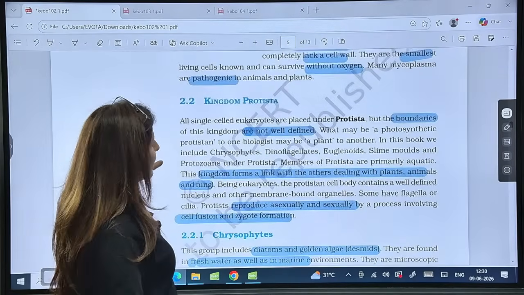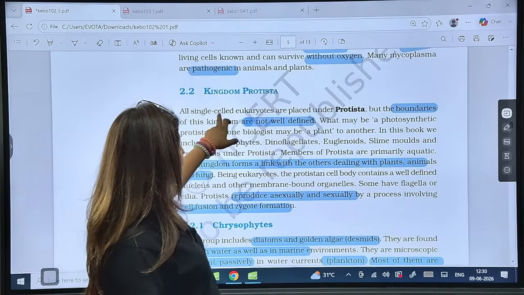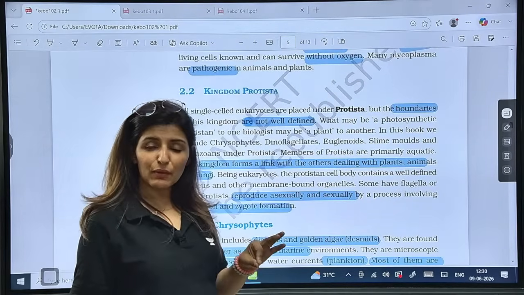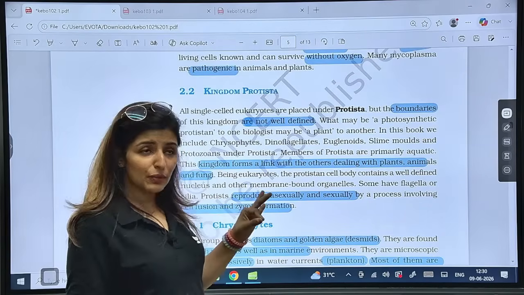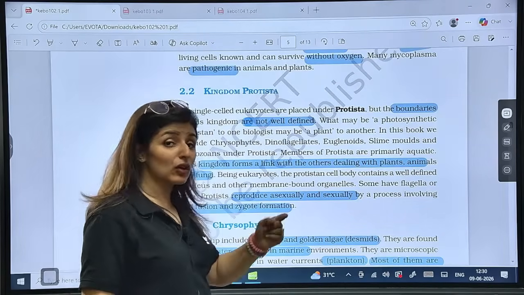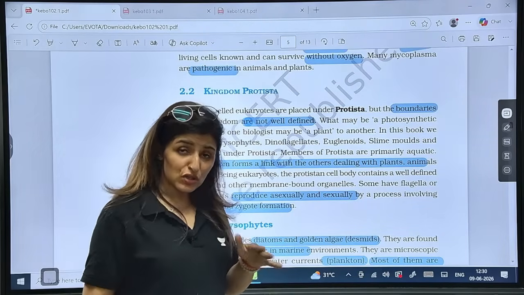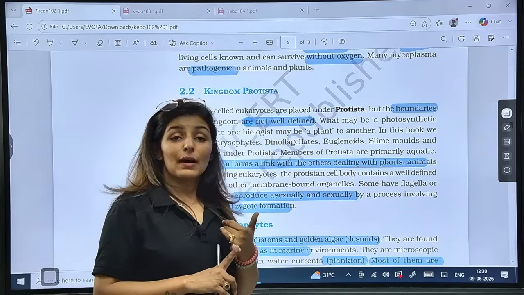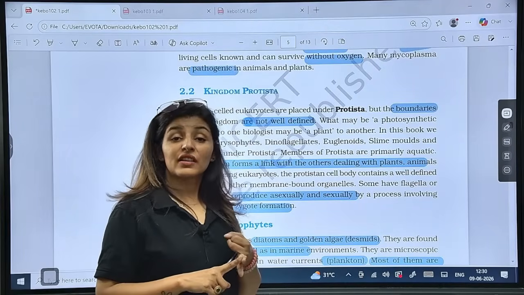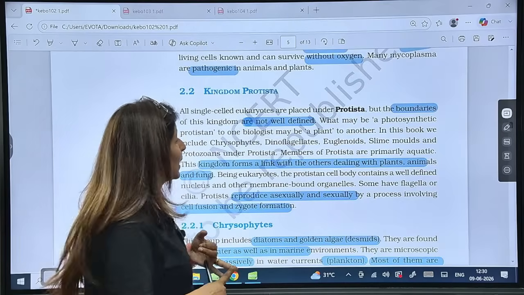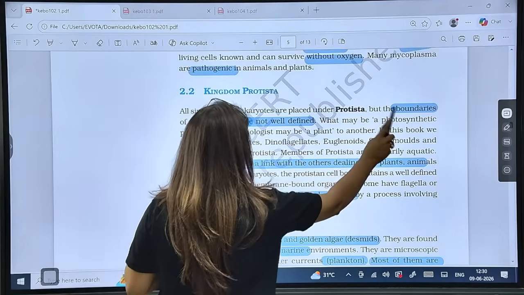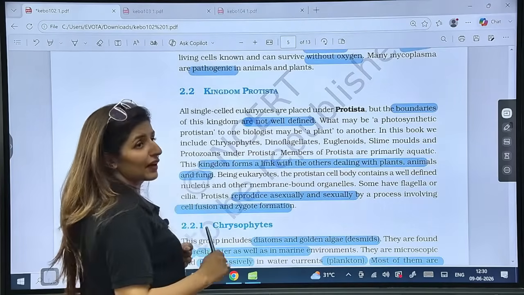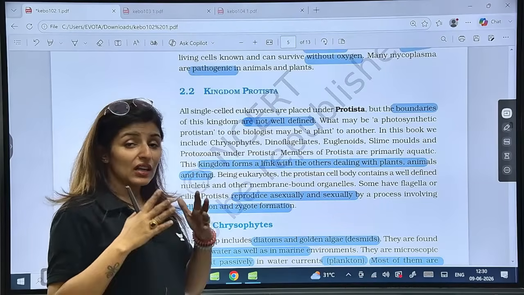Yes. Now, kingdom Protista. So all single-celled eukaryotes. What types of organisms are included in Protista? Single-celled, but not prokaryotes. They are eukaryotes. Who are eukaryotes? They have a membrane-bound nucleus, and other membrane-bound organelles as well. Is it clear? But the boundaries of this kingdom are not well defined, because how was Protista created?